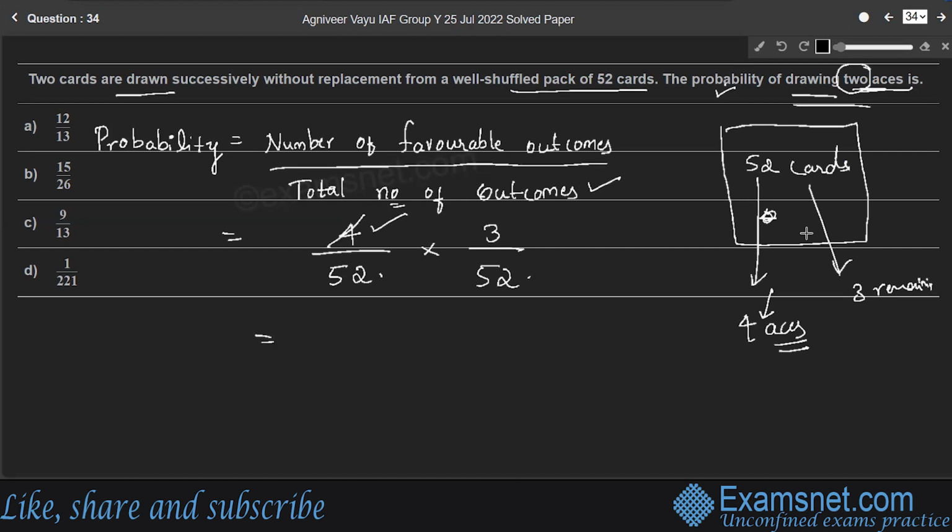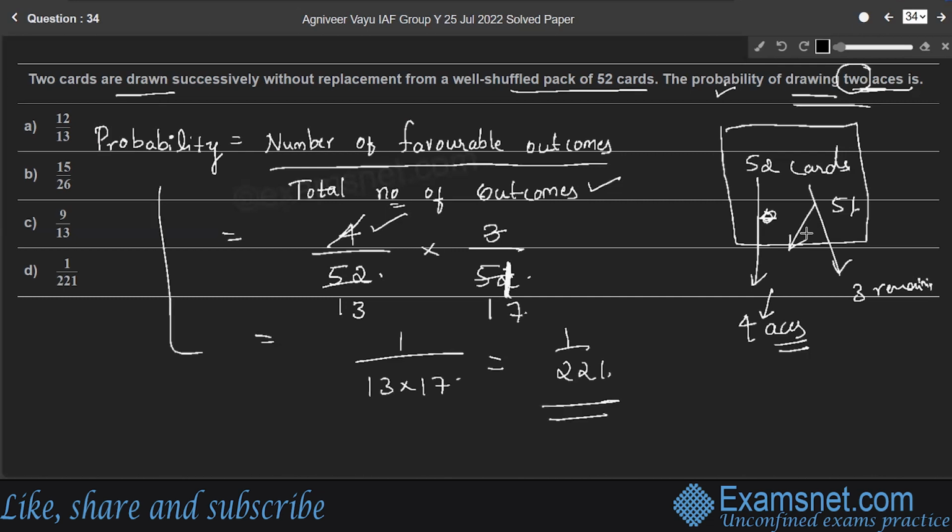So simplify it. 4 into 13, right? Here the remaining cards are 51, because already 1 card is drawn. Remaining cards are 51. Therefore, 3 by 51. So it becomes 3 by 51, that is 1 by 17. Therefore, 1 by 13 into 17 is equal to 1 by 221.